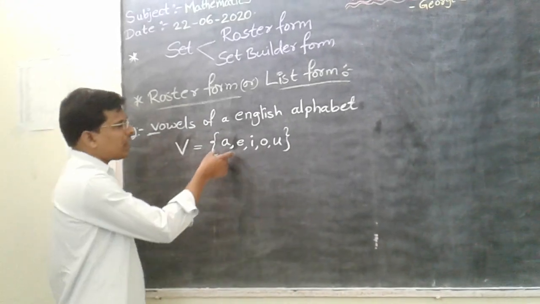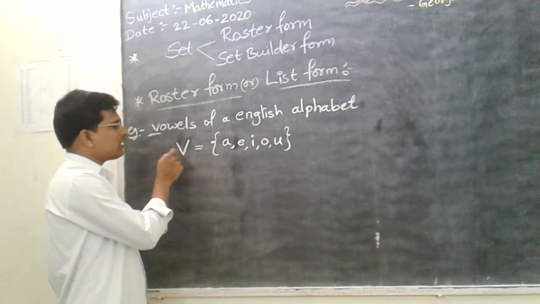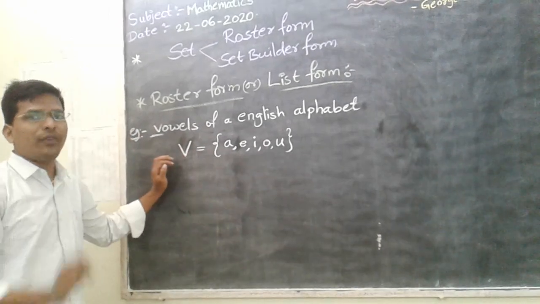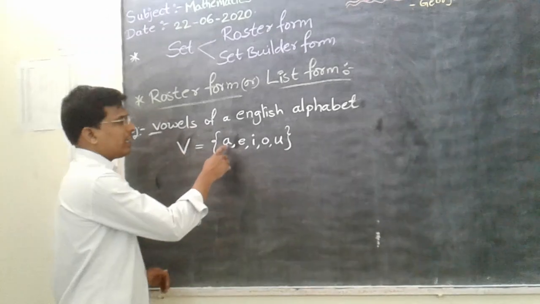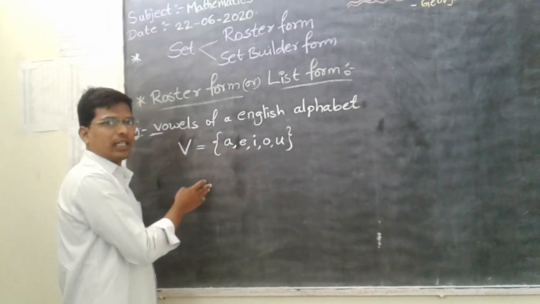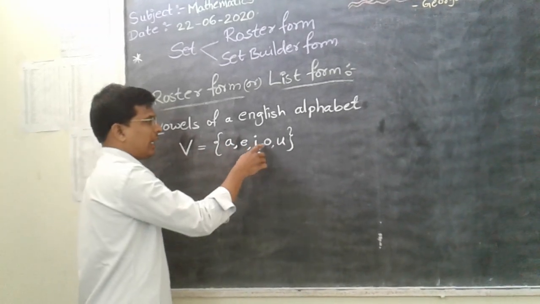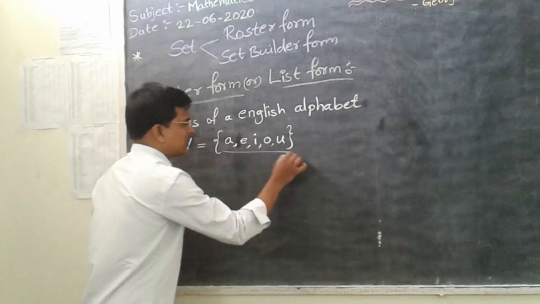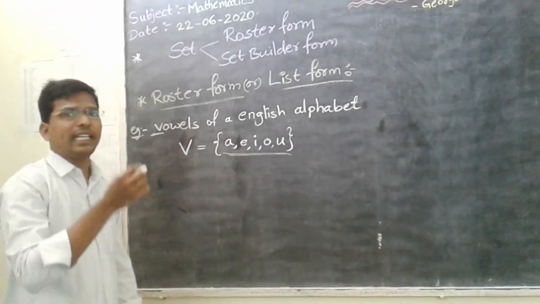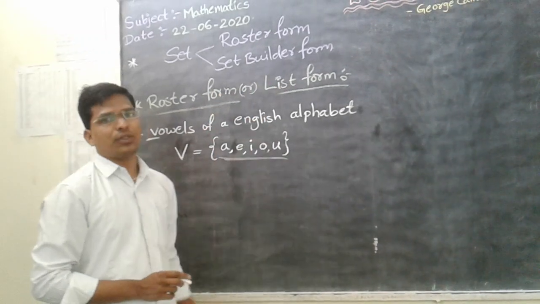See, these are the well defined elements. Vowel is the word which is the well defining term here, and those all are the individual elements. Those are not repeating twice or thrice. All are distinct elements: A, E, I, O, U. So this is the list form. Writing in a list form is known as roster form or list form.